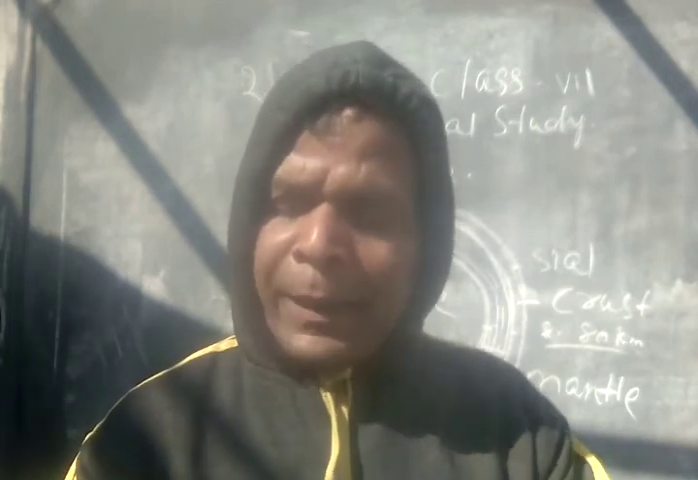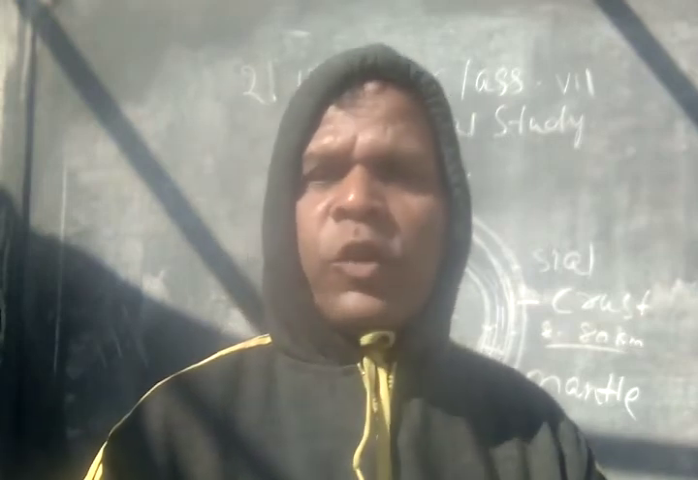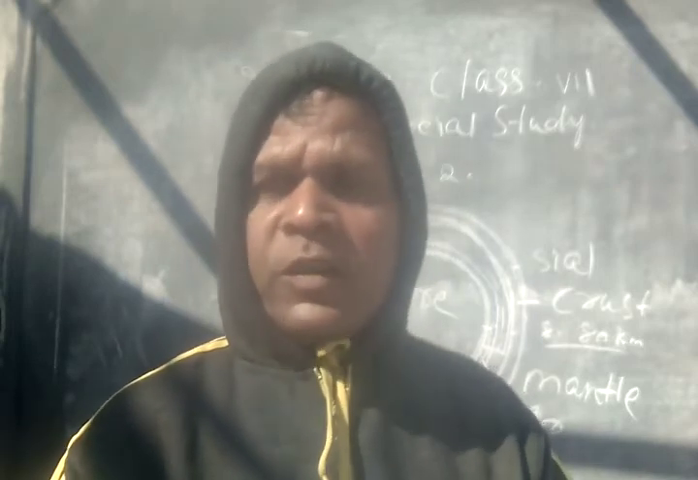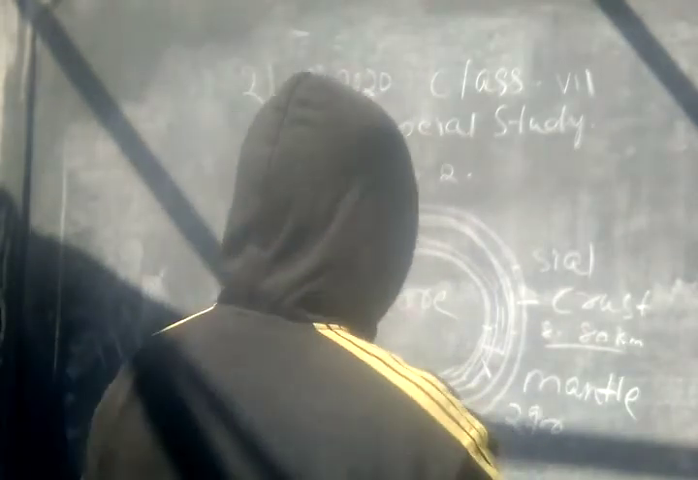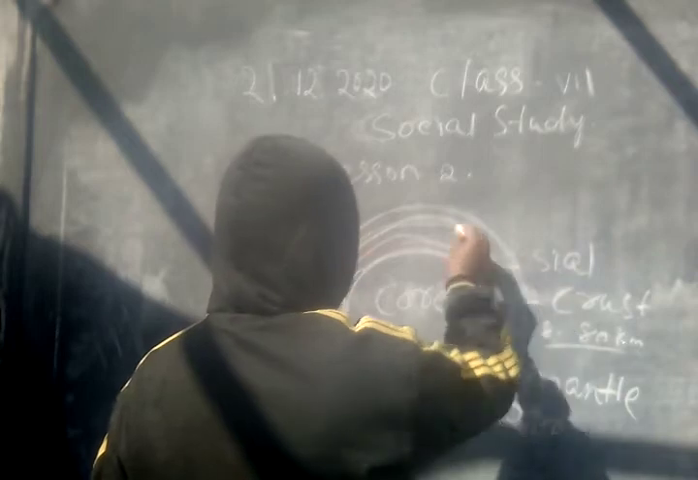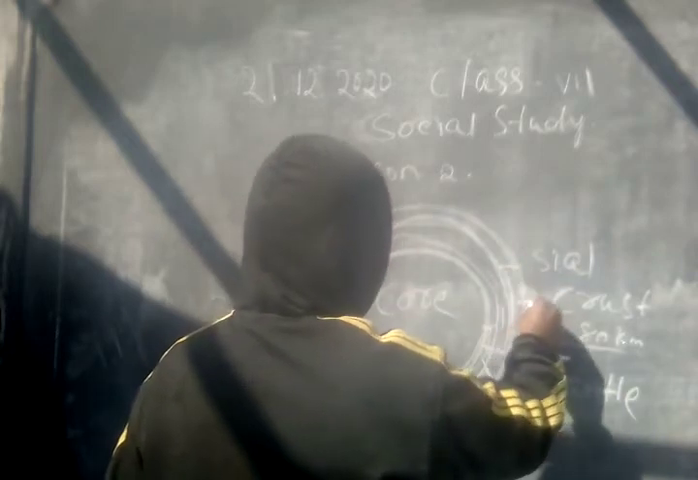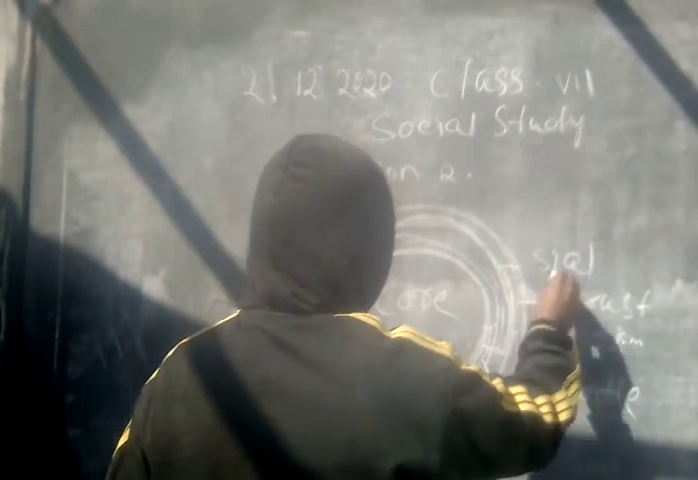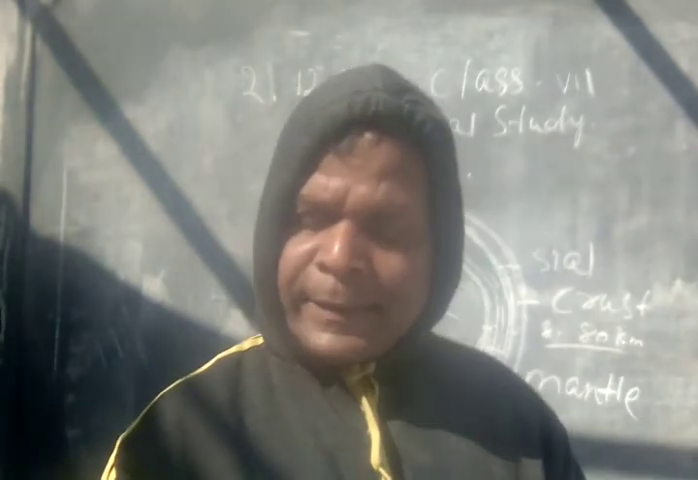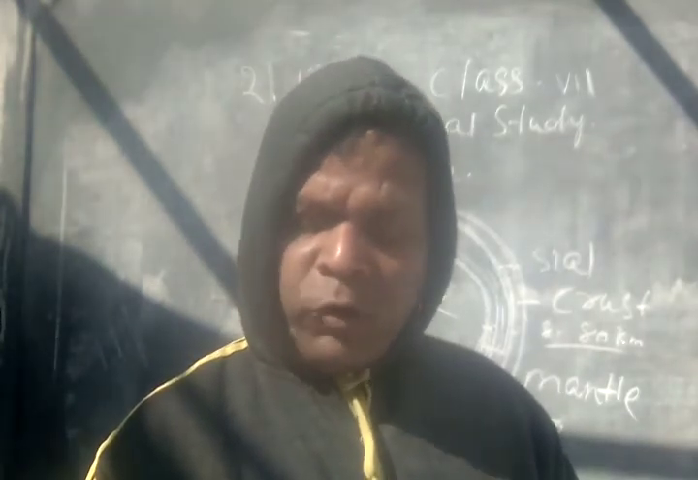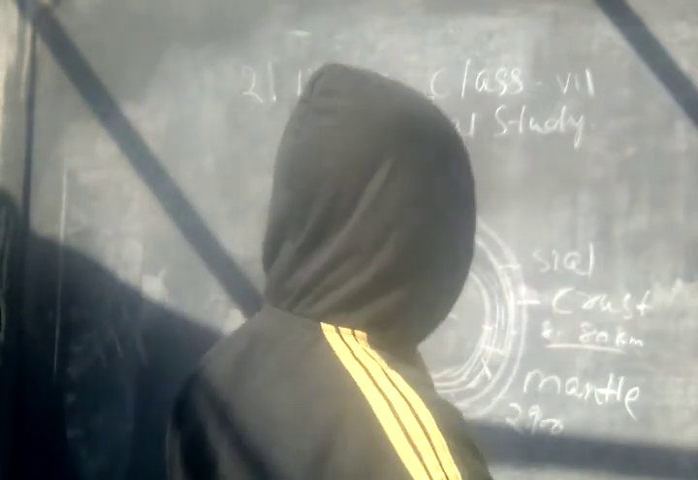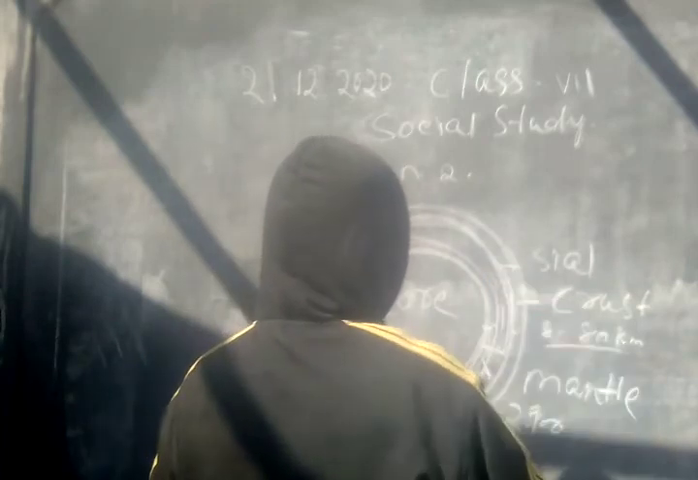So, the first layer is the crust. The outermost and the thinnest layer of the earth is called the crust. This is the uppermost layer that we can see everywhere, the surface of the earth. The surface of the earth is called the crust, and it is also called the shell. Its density is lowest. It consists of the lightest materials. All the lightest materials are found in the crust.